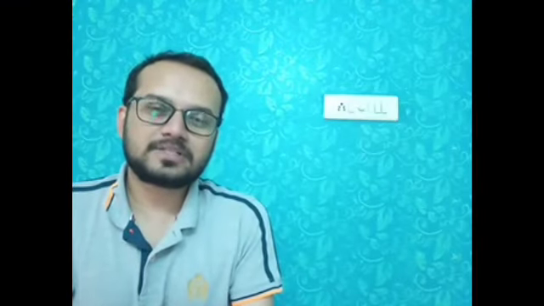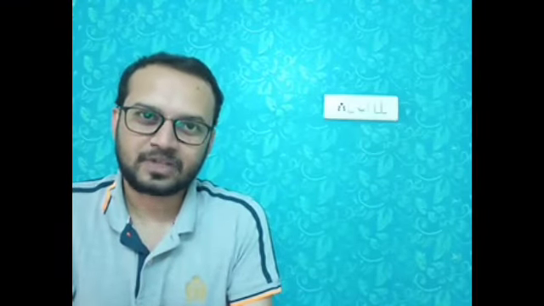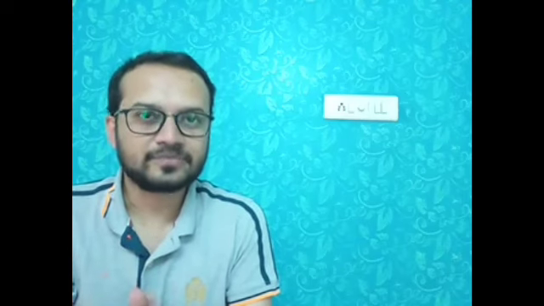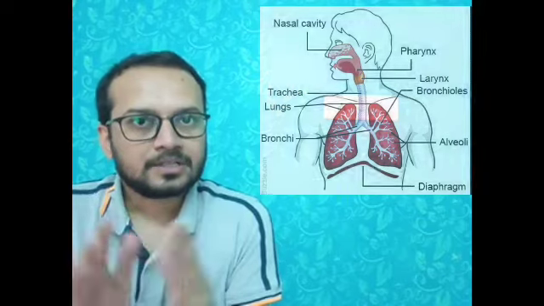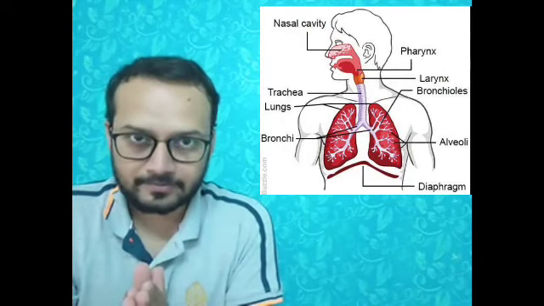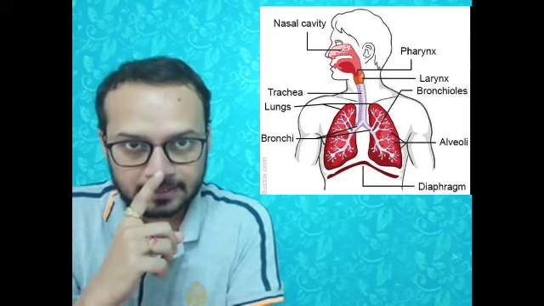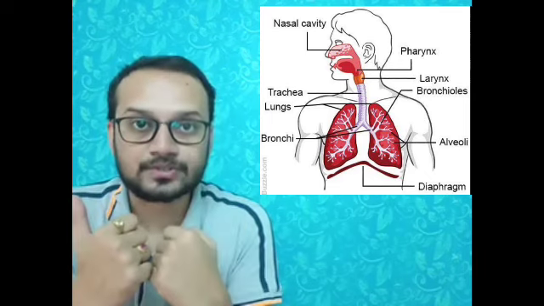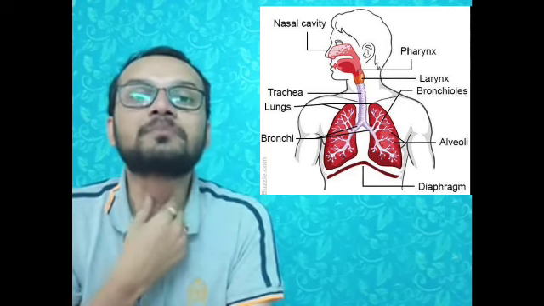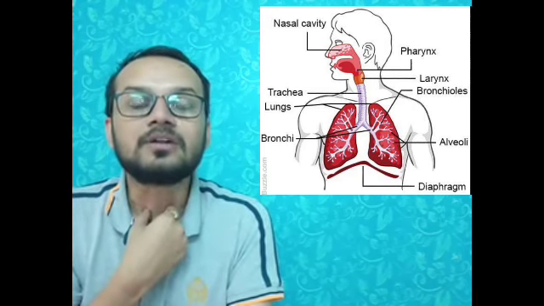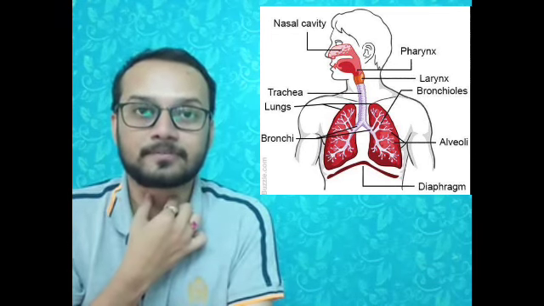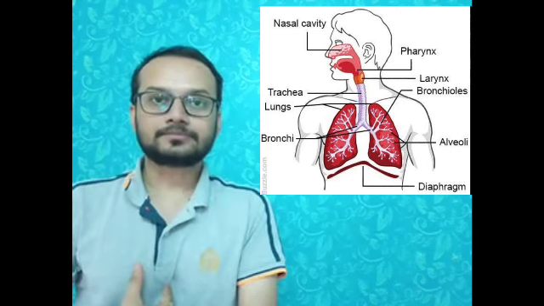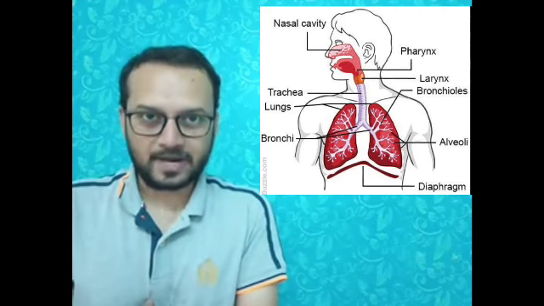Now the next topic we are going to understand is the human respiratory system. We will understand about the human respiratory system, its structures, how it works and the whole process in detail. First of all, which are the parts of the human respiratory system? The main parts are: first, nostrils, then the nasal passage inside of the nose, then pharynx, the tube which passes the gas through the neck region, then laryngopharynx which contains the larynx or voice box, then the tube called trachea which we call the windpipe.